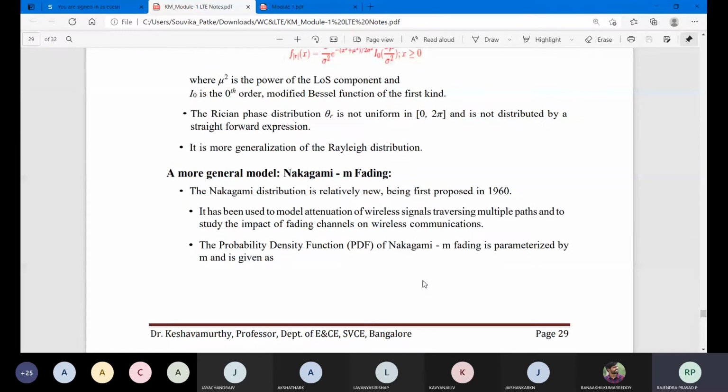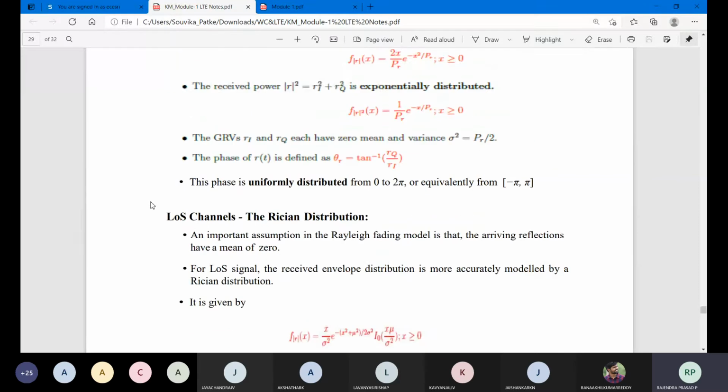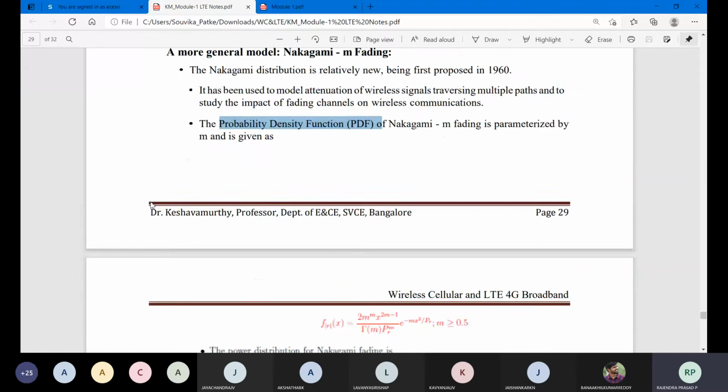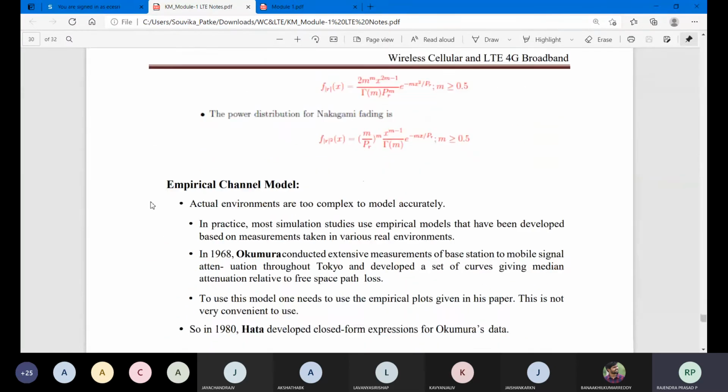One more model is Nakagami-m fading, which is relatively new, first proposed in 1960. It uses a function which we call the probability density function, PDF. This PDF only we have used. The above two models, the LOS model and the Rayleigh model, were generally used for amplitude modulation. But Nakagami is used for frequency modulation, and it is represented in terms of the probability density function. Okay, so this is only the theory part. There is no expression for this part.